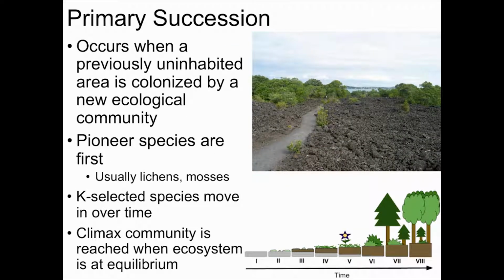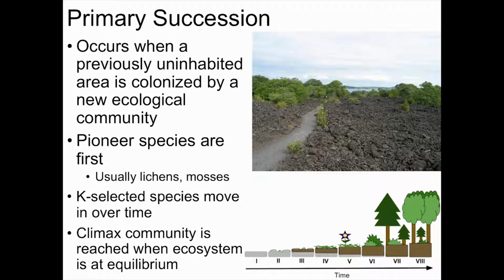Primary succession occurs when a previously uninhabited area becomes colonized by an ecological community. The first organisms to inhabit the new community are referred to as pioneer species. Why? Because they're first. These are usually organisms like lichens, which can break down rocks to enrich the soil, mosses, and small grasses. Gradually, small shrubs and trees will move in, and our selected species, such as mice and some birds, will move in as first.